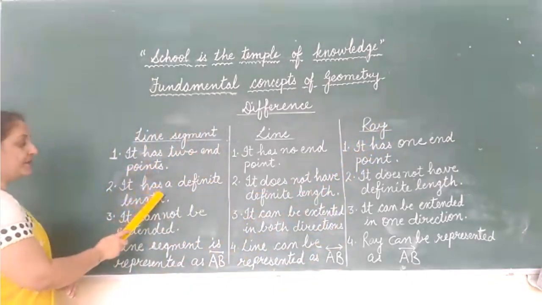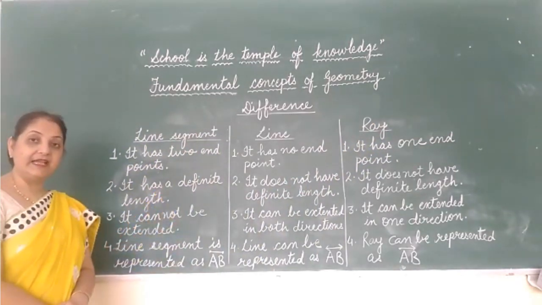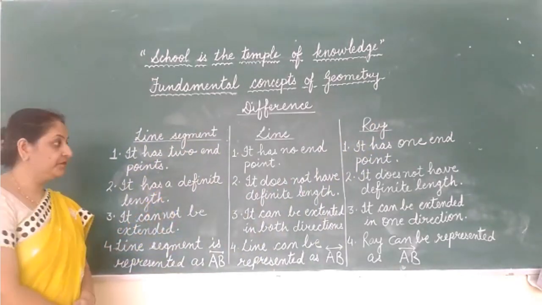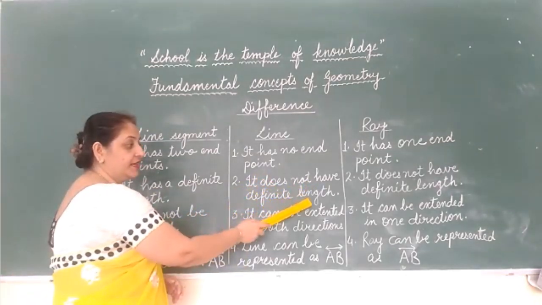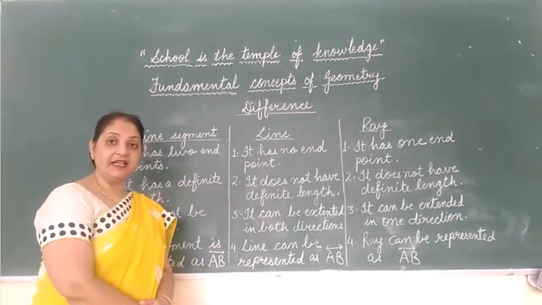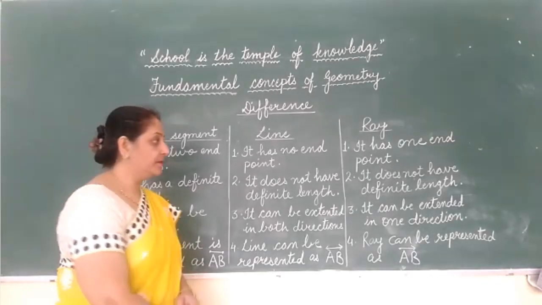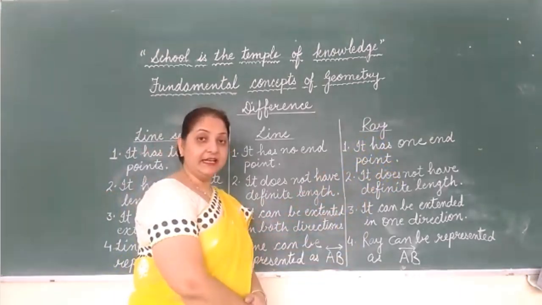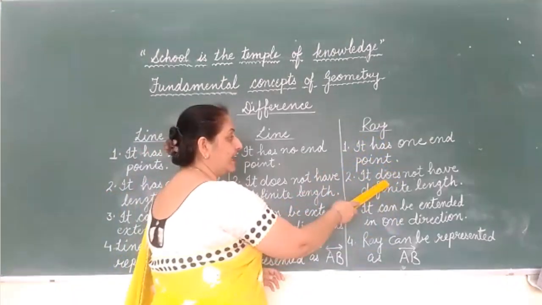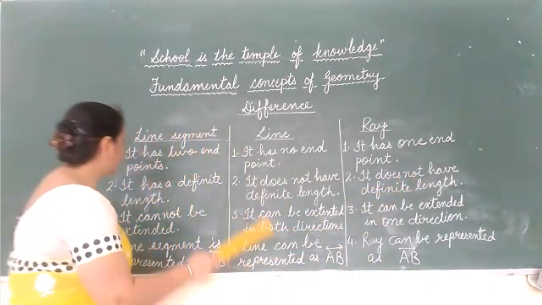A line segment has definite length. That means its length can be measured. Whereas line does not have definite length. Its length is indefinite, means it cannot be measured. A ray also has an indefinite length, or we can say it does not have definite length.